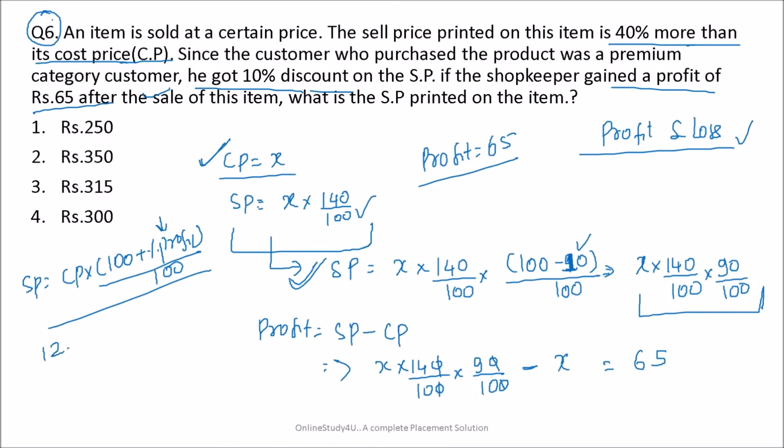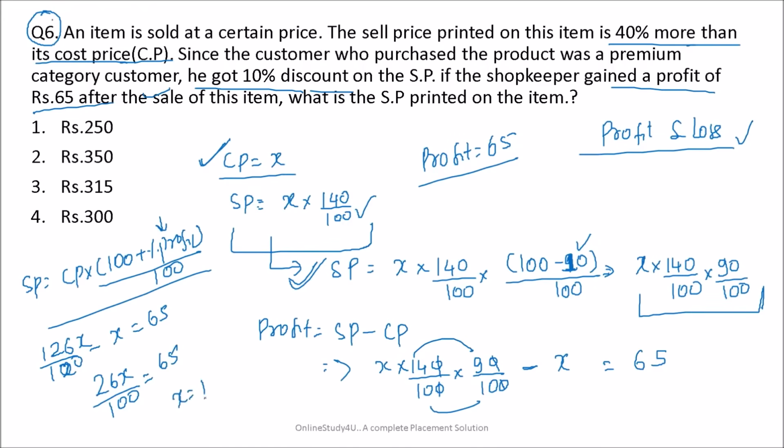So 14 into 9 is 126, so 126x by 100 minus x will be 65. If we take LCM, 26x by 100 will be equal to 65.